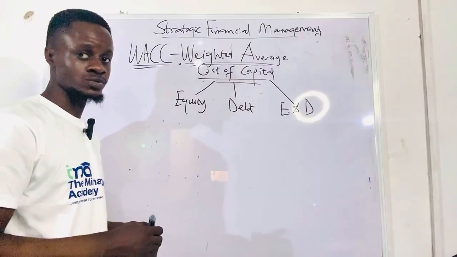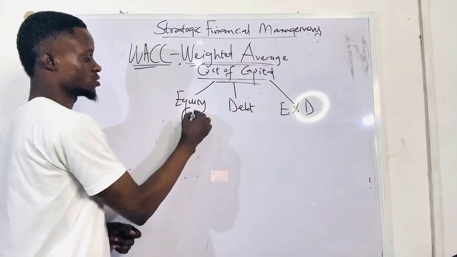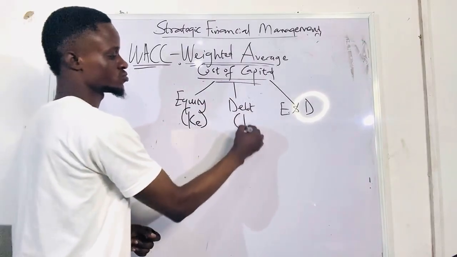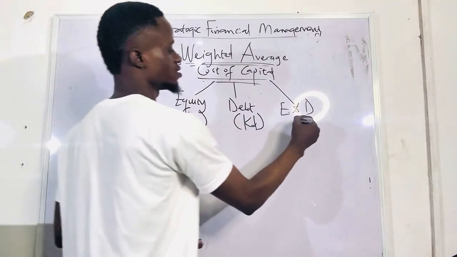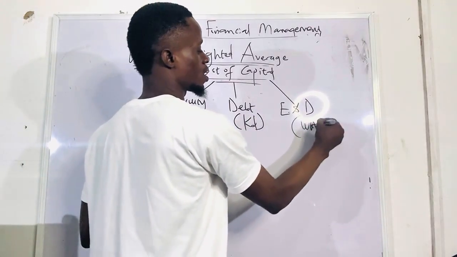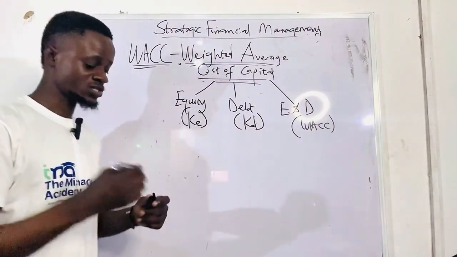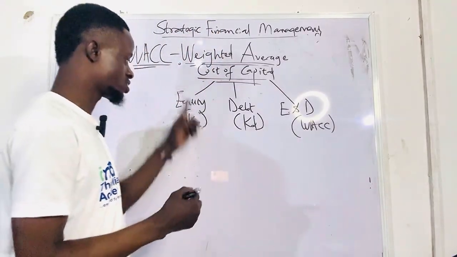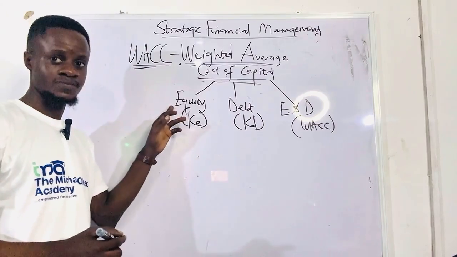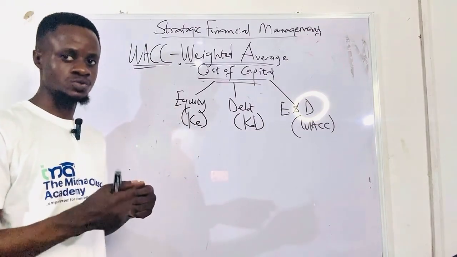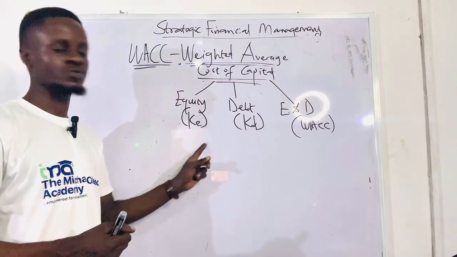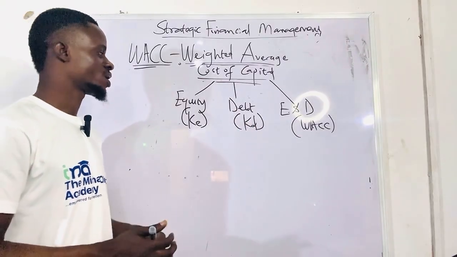And I told you very clearly that if you want to attempt any cost of equity question, and this we have as KE, and this is called WACC, I don't want to start going back to previous explanations. If you watch previous videos, I've explained all of this. The cost of equity, or the minimum required rate of return of equity, is called cost of equity, similar to cost of debt, right?